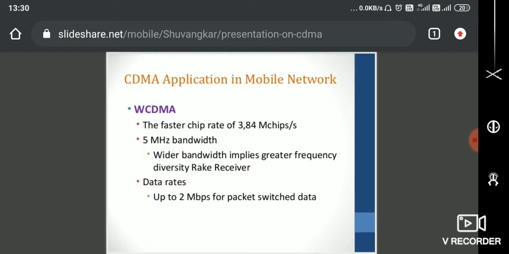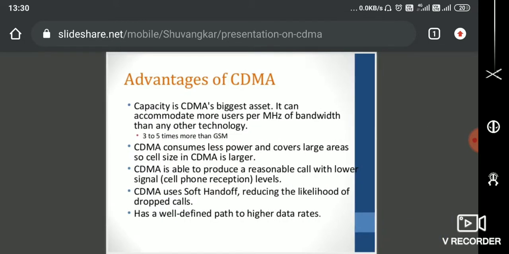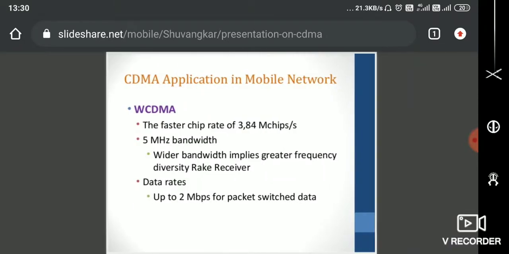You go to your network settings, you can find WCDMA as a 3G technology. You can see faster chip rates of 3.84 M chips per second, and the maximum bandwidth is 5 megahertz. The wider bandwidth gives greater frequency diversity. Yes, like we all know about this. The data rate is up to 2 Mbps on the packet switched network, which is nothing but what we use in our day-to-day life. So packet switched data, IP data: for IP data, we will be getting 2 Mbps of speed. This 2 Mbps is as per the 3G standards.